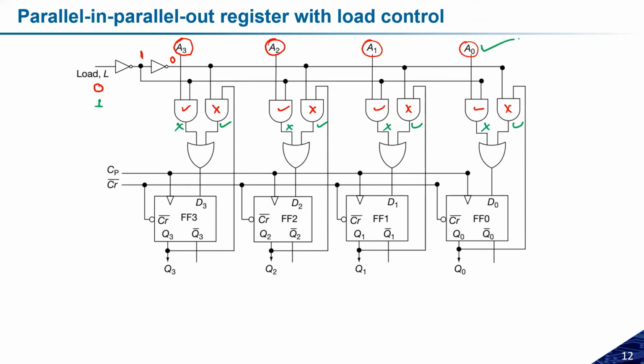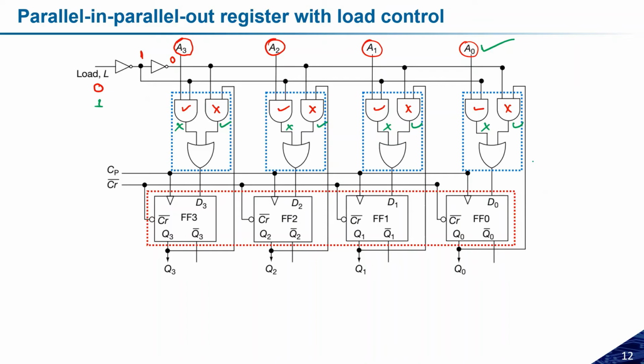This is how we can control the data in the memory. In the first circuit, which we saw, parallel input, parallel output, there was no control. If there is a change in the input, the output will change. But if I want to hold some of the data, then it is mandatory to have some control circuitry. So this is the memory and these are the control circuitry that are responsible to either hold the data, transfer the data, or load the data. This is the important part that you have to understand, how this parallel input, parallel output register with load control is different from the first circuit.